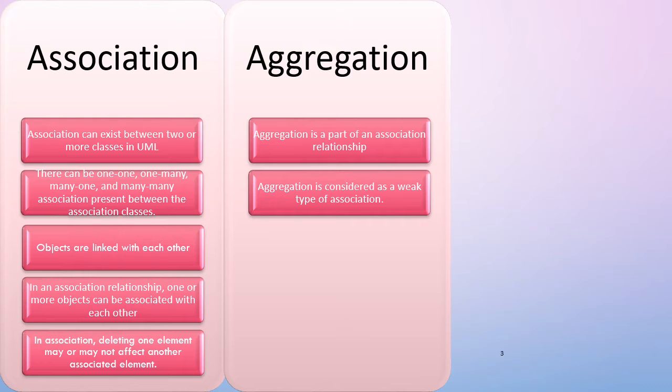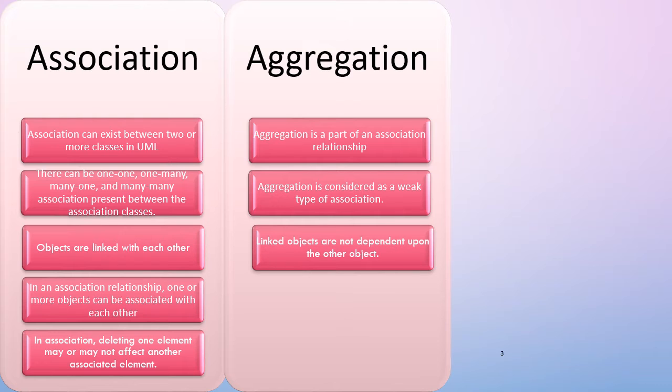So in pond there may be duck present or duck class may not be present. Okay, so it is a weak type of relationship. Why is it a weak type of relationship? Because subpart might be present or might not be present.